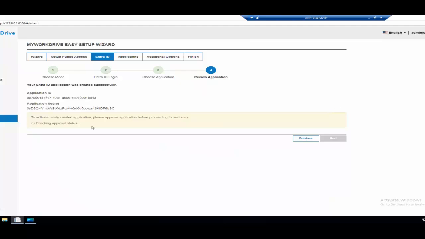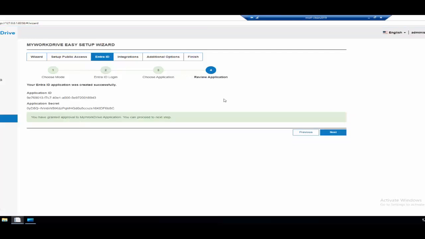And as soon as this comes back as approved, then I can move on to a couple last steps and I'll be fully functional. As I said earlier, Entra ID is so important that you really can't do anything with MyWorkDrive when you're in Entra ID mode unless this is functional. So we won't even want to let you get past this step until that's operational.